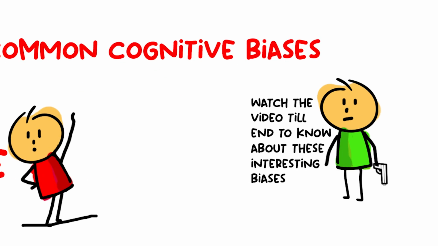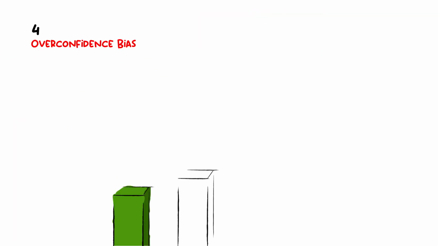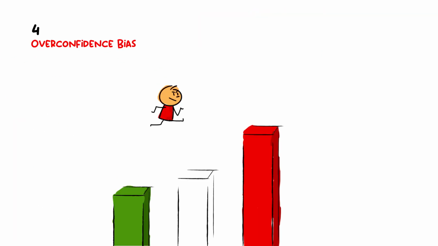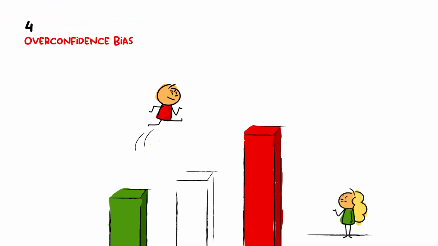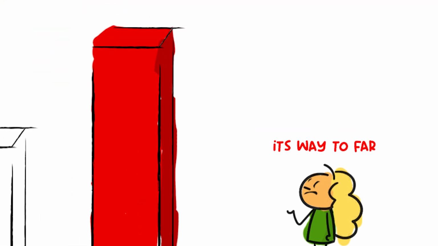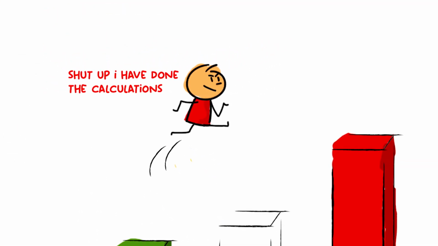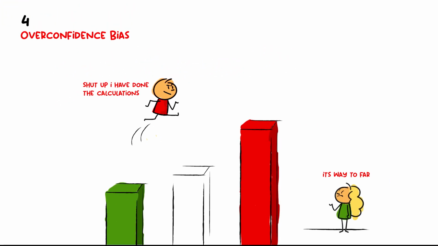Here are some common cognitive biases. Overconfidence bias. This bias involves individuals' tendency to overestimate their own abilities, knowledge, or judgment, leading them to be more confident in their decisions than is warranted by objective evidence.